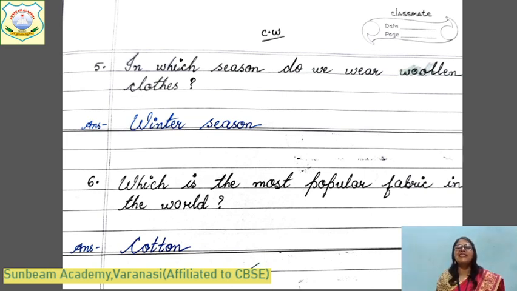Now, in which season do we wear woolen clothes? Winter season. Which is the most popular fabric in the world? Cotton is the most popular fabric in the world, dear. Yes. Okay, children. Now we have completed the revision of these 3 lessons. You all read carefully, read each line of the question, chapter, okay? And in your exam, read the question carefully, then you answer. All the best. The questions are very easy.